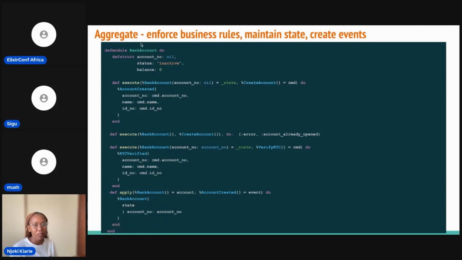So bank account, this is our bank, this is our state, and then we update it with the account number. Now this particular user has an account that has been created for them.